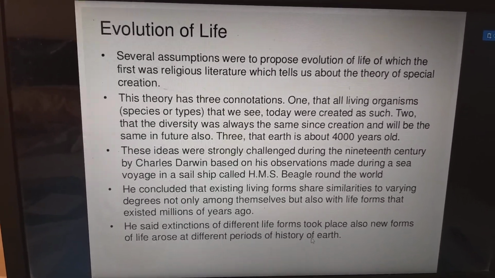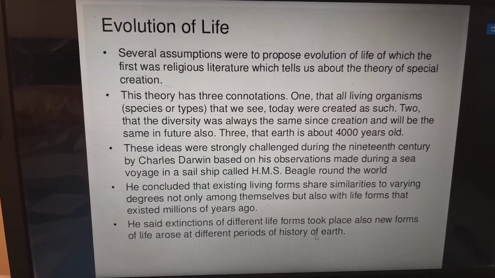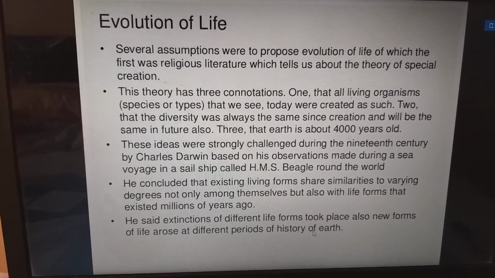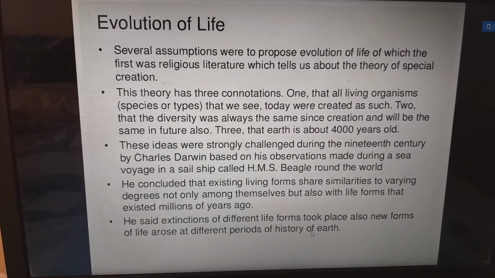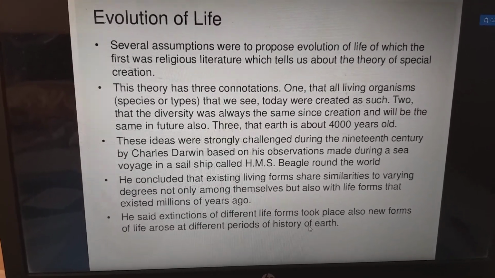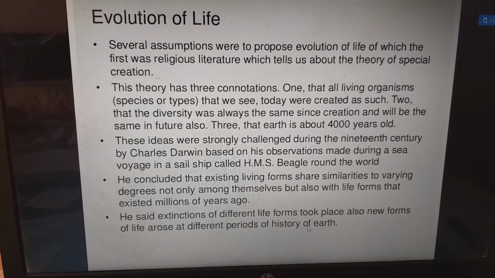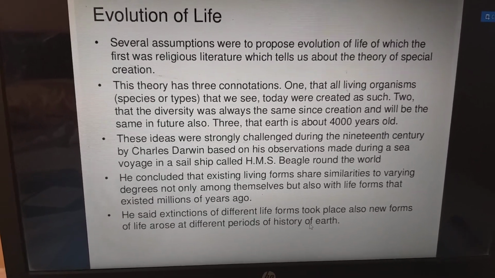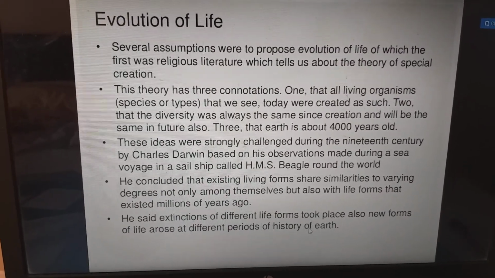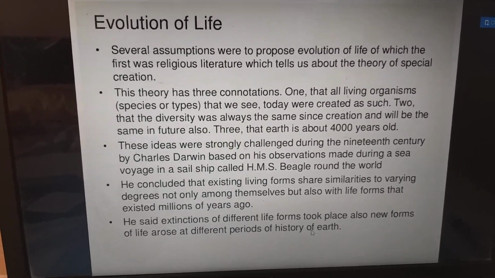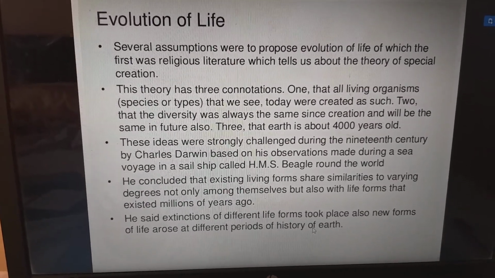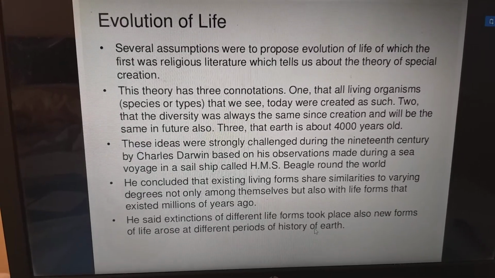These ideas were strongly challenged during the 19th century by Charles Darwin, based on his observations made during a sea voyage in the ship called HMS Beagle around the world. He concluded that existing living forms share similarities to varying degrees, not only among themselves but also with life forms that existed millions of years ago. He said extinctions of different life forms took place. Also, new forms of life arose at different periods in the history of the Earth.